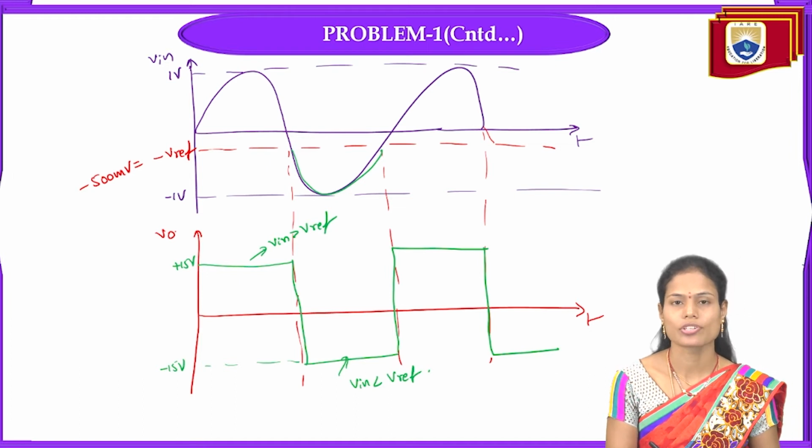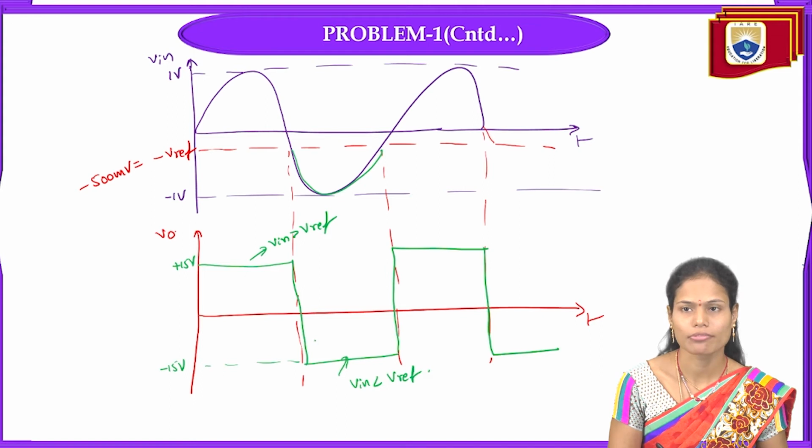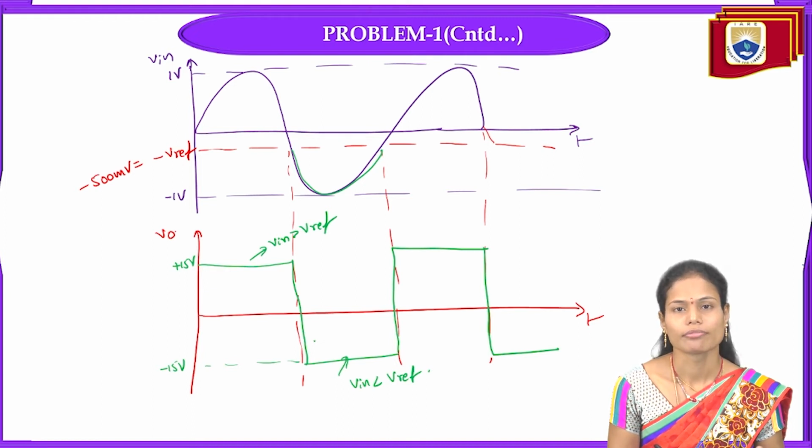That is positive saturation and negative saturation, depending upon how much supply voltage we are applying to the circuit. So in this way, we have to design the comparator in order to get a square wave from the sine wave by using the comparison operation.